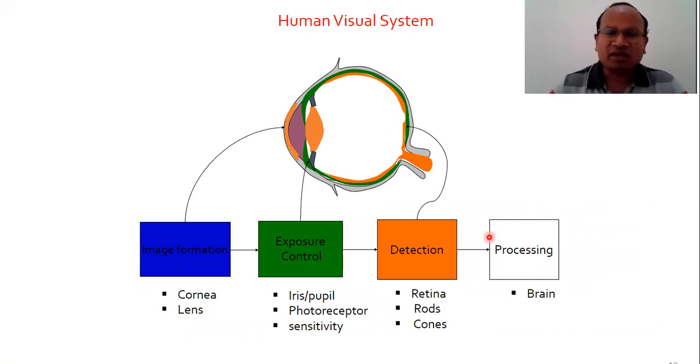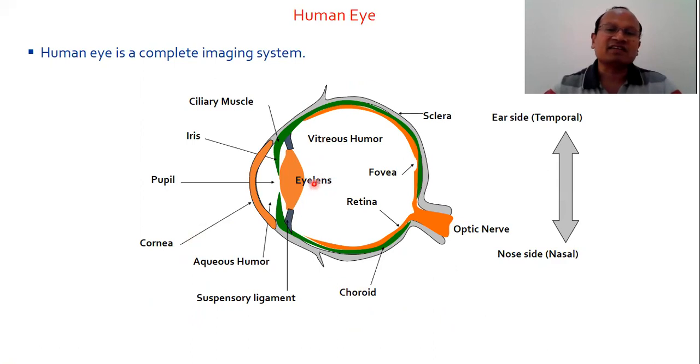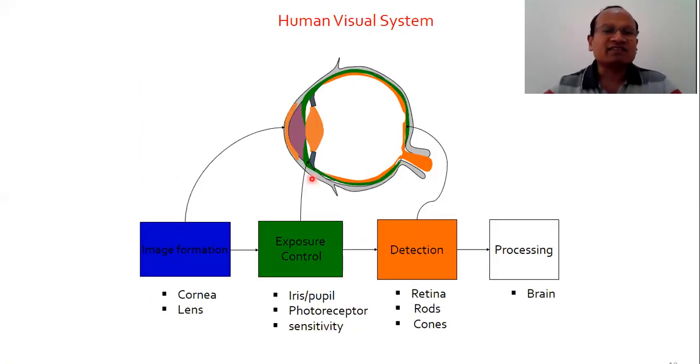If we summarize the human visual system in four major stages, there are image formation, exposure control, detection, and processing. What is image formation? Cornea and lens. You can see here the cornea and the lens. Cornea and lens are responsible for forming the image. Then how much light, how much exposure is to be allowed is decided by the iris and pupil. Photoreceptors are there.